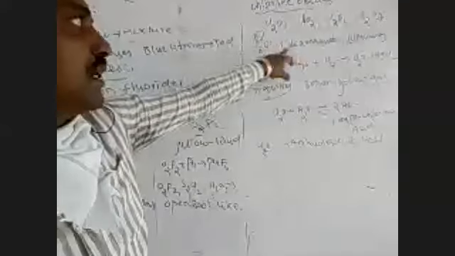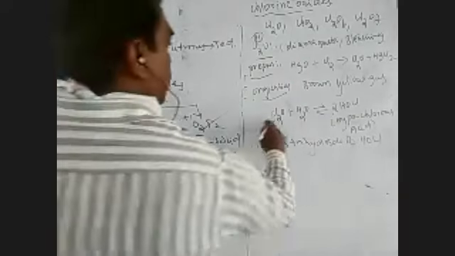Hypochlorous acid is an unstable compound that decomposes into HCl plus O, and it can release nascent oxygen. Due to the liberation of nascent oxygen, Cl2O also acts as a bleaching agent. Bleaching agent means colored compounds are converted into colorless compounds, which is known as the bleaching property.